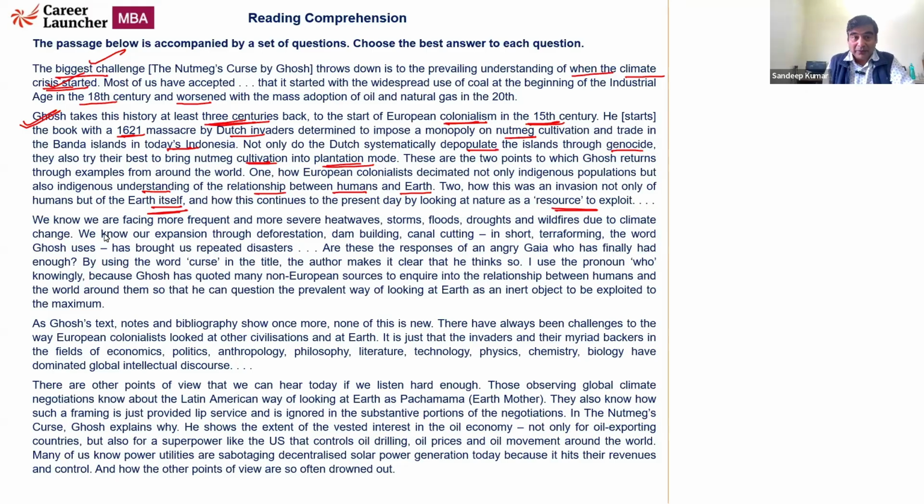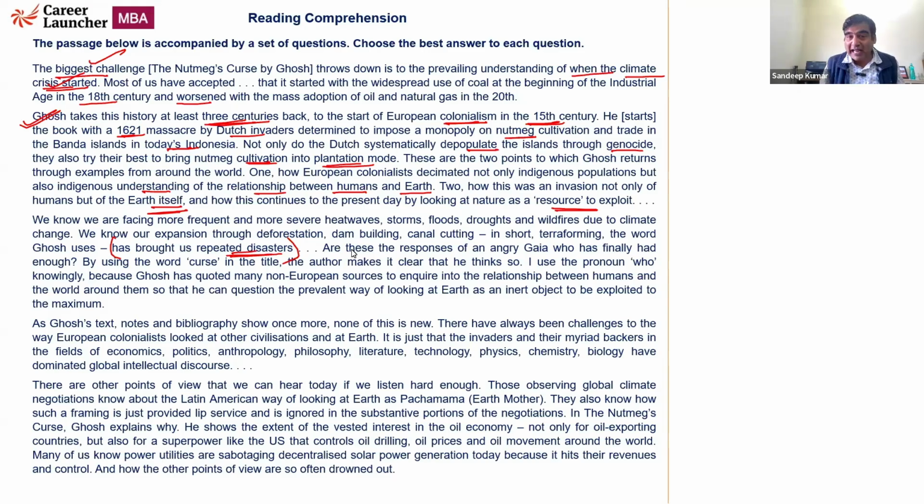Okay? Now, let's move down to the next paragraph. We know we are facing more frequent and more severe heat waves, storms, floods, droughts, wildfires due to climate change. We know our expansion through deforestation, dam building, canal cutting, in short, terraforming, giving the earth a particular form or shape, the word Ghosh uses, has brought us repeated disasters. We are facing heat waves, storms, droughts. We are expanding and we are facing severe natural disasters.